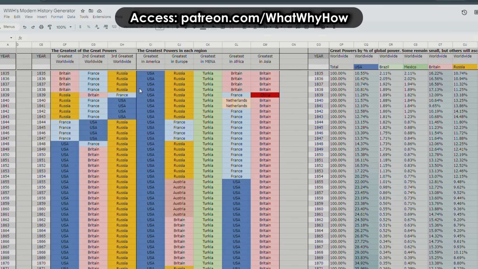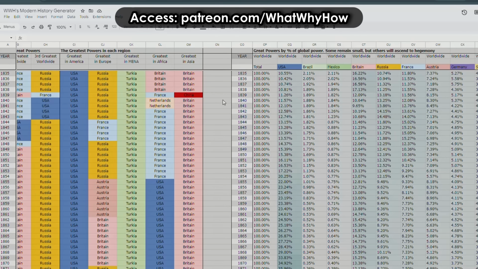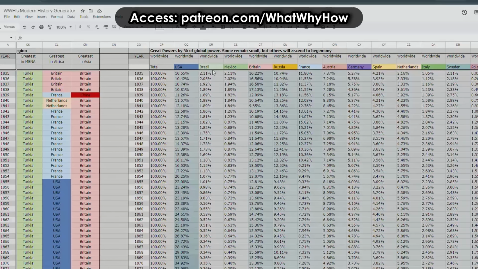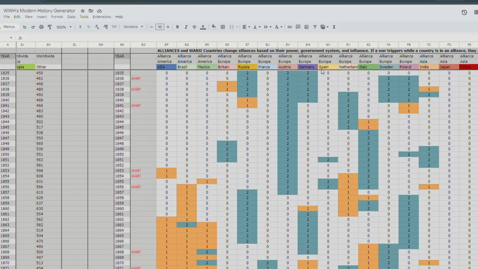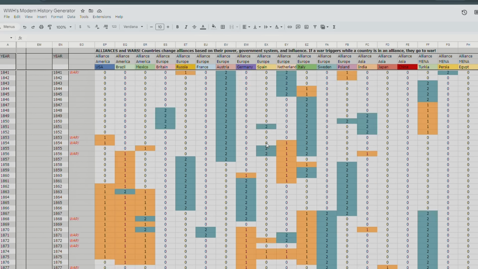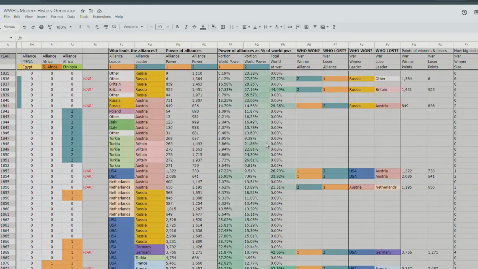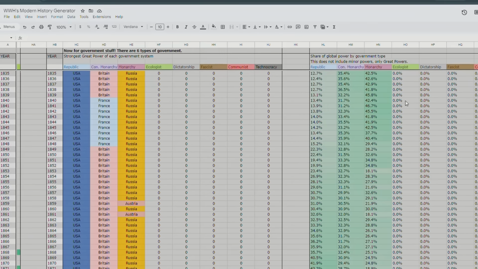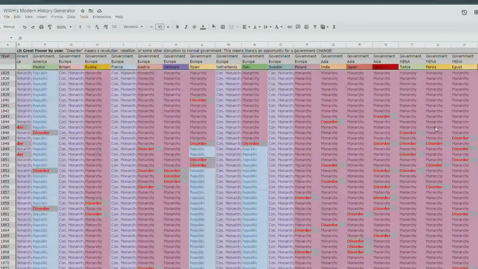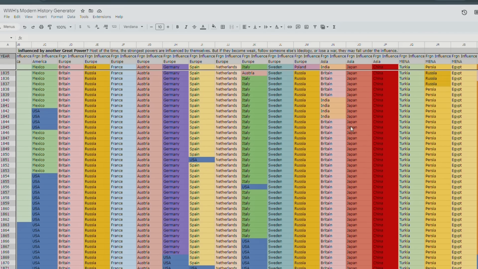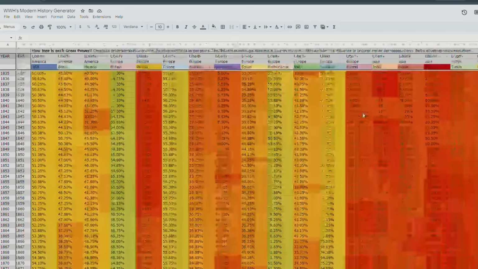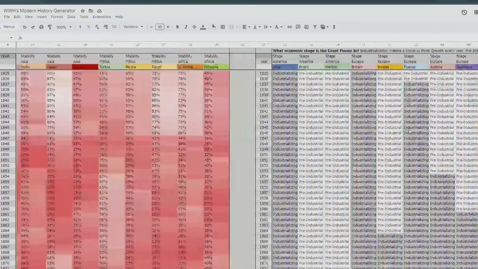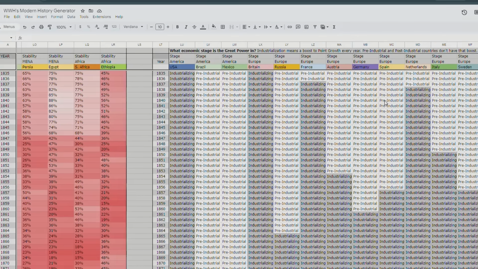the spreadsheet. So over here are the great powers of each region, and I'll go into more detail soon, of course. Here are the percent of world power held by each of the great powers. Then over here are the alliances and wars fought by these countries over time, and that influences how many points they get. And then of course there are government types over here, whether or not the countries are influenced by foreign powers, this is their political liberty, of course. Over here is their political stability, and then over here is what economic stage they're in.